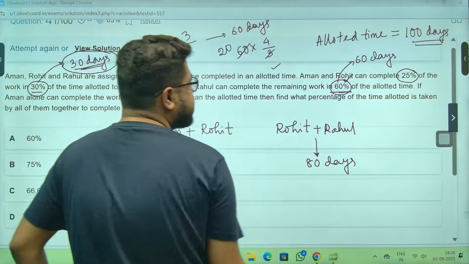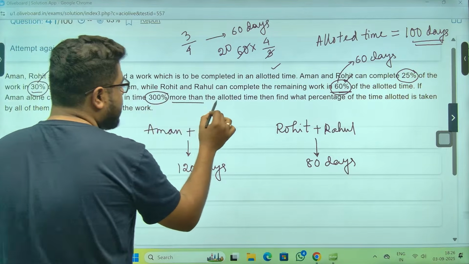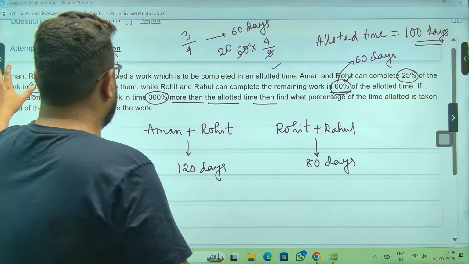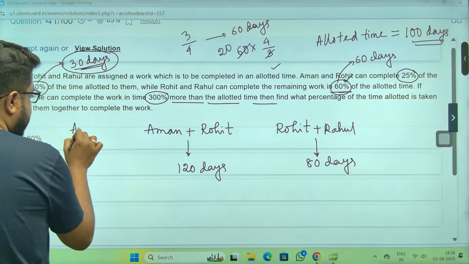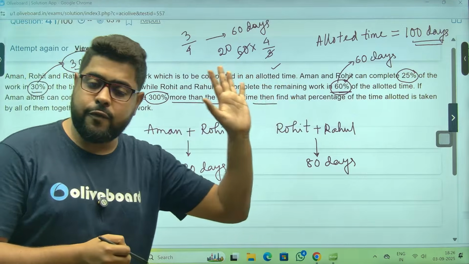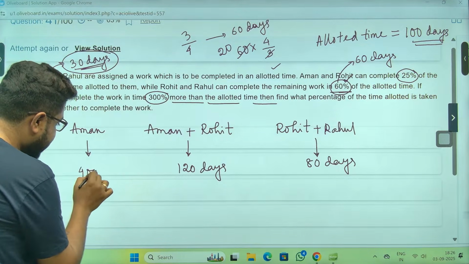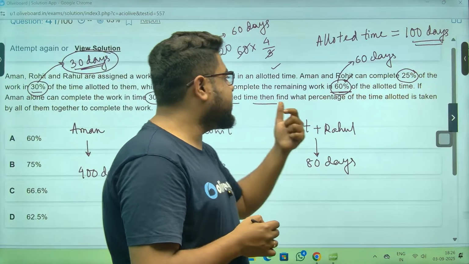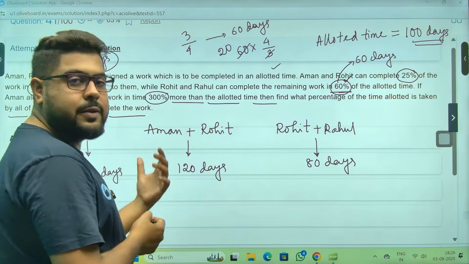If Aman alone can complete the work in 300% more than the time allotted. Sorry, more than the allotted time. So Aman alone can do it in 300% more, meaning 400% of the allotted time, meaning 400 days, because the allotted time was 100 days. They are asking, find what percentage of the time allotted is taken by all of them together to complete the work.